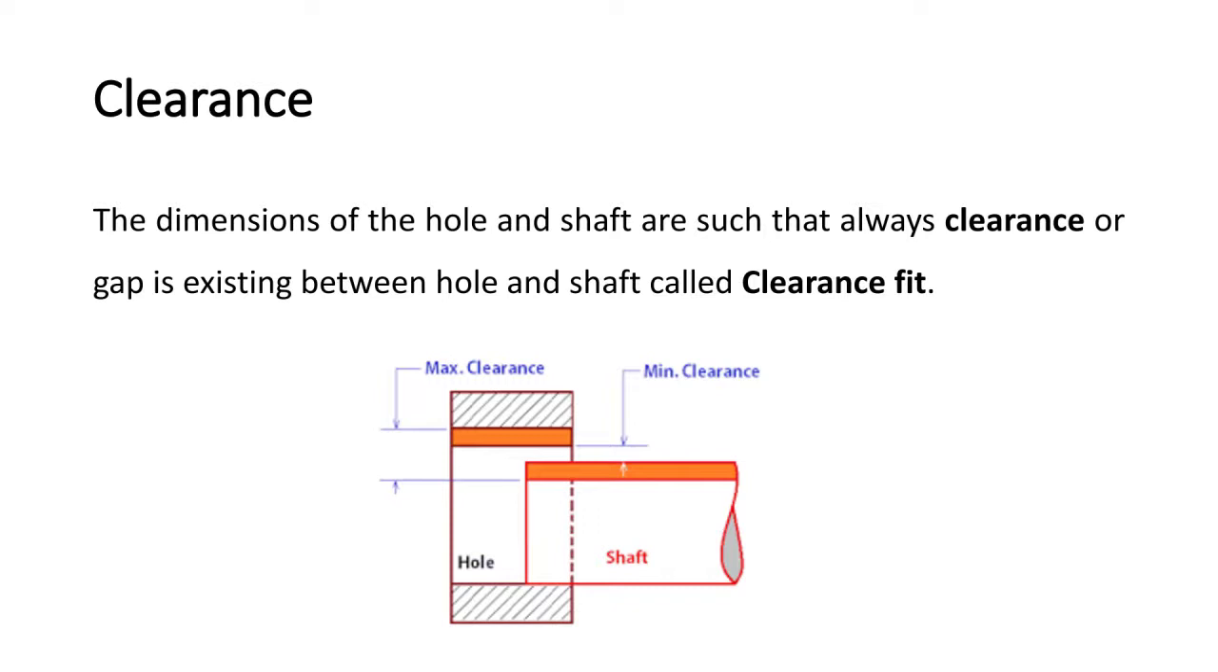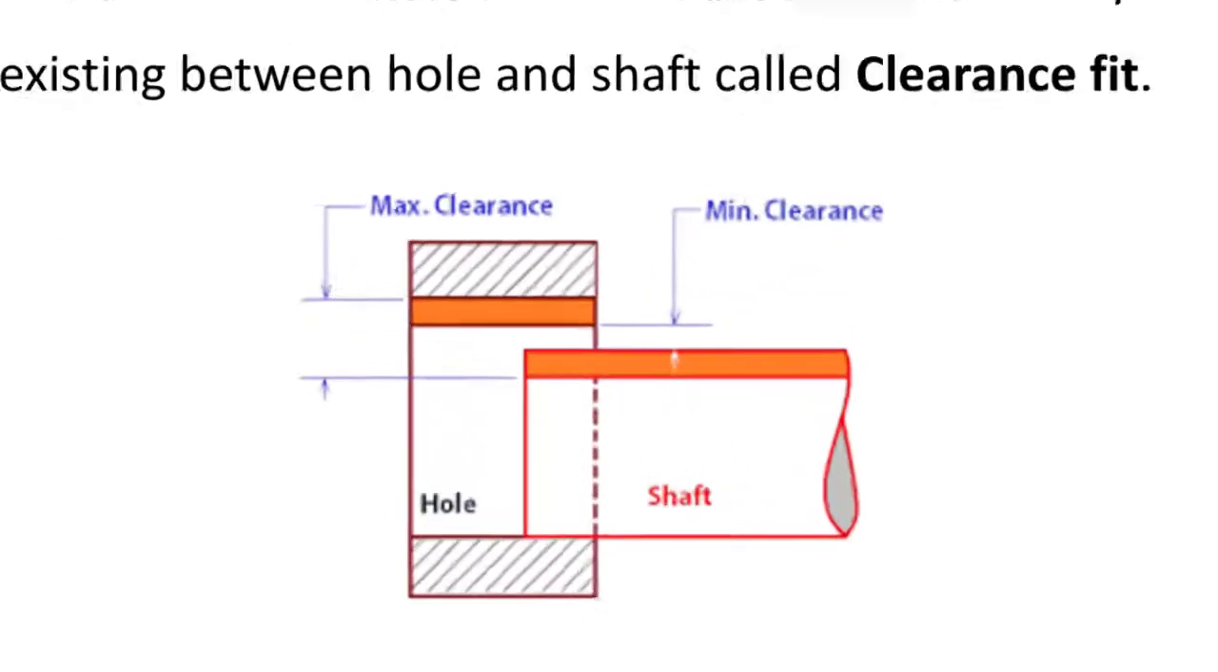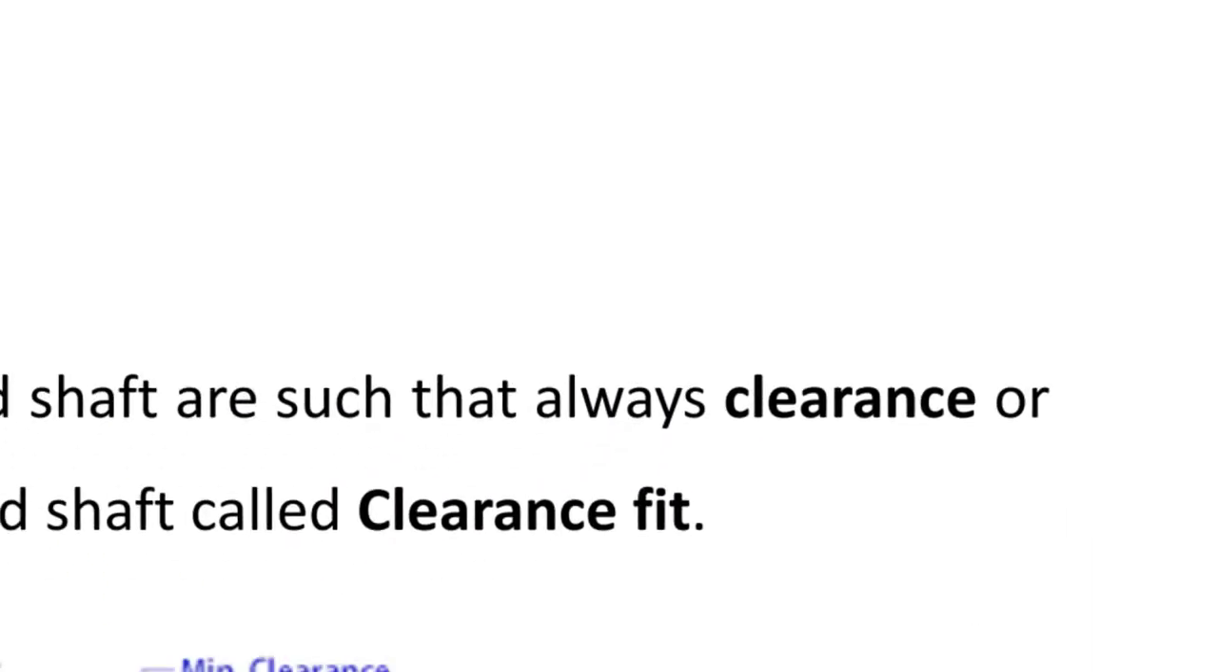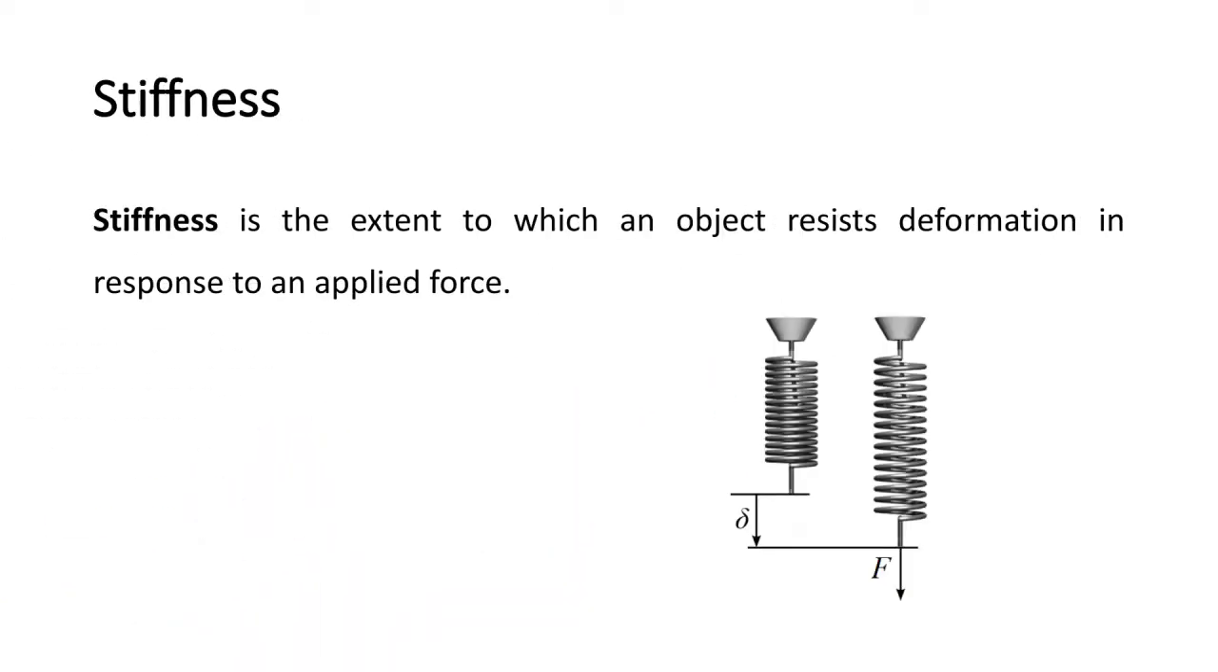Clearance. The dimensions of the hole and the shaft are such that always a clearance or gap exists between the hole and shaft, called as clearance fit. So here you can see the clearance, the minimum clearance and the maximum clearance. The difference between the maximum dimension of the hole and minimum dimension of the shaft is known as maximum clearance, and the difference between minimum dimension of the hole and maximum dimension of the shaft is known as minimum clearance.